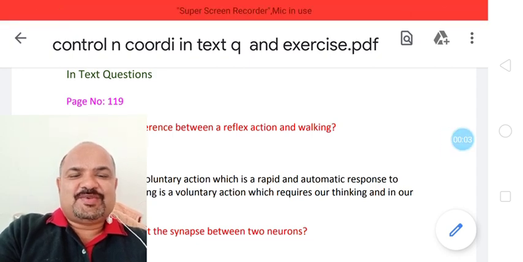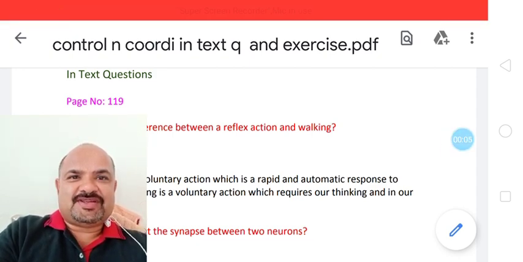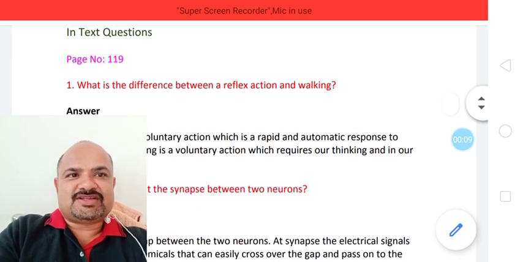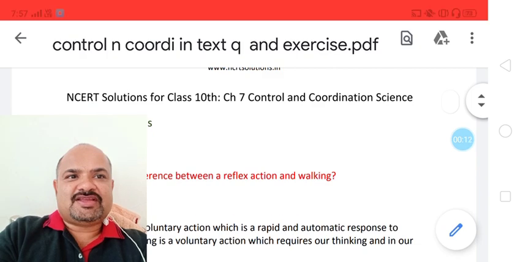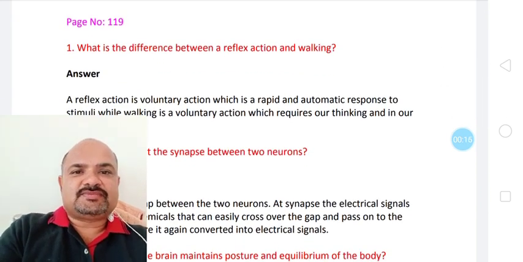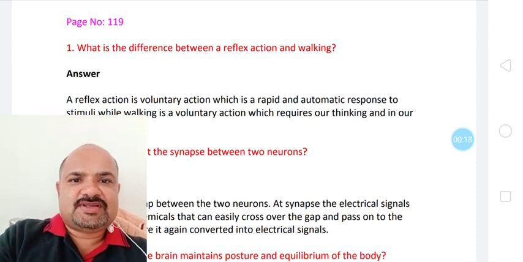Hello, dear students. Once again, I am here with our exercise, control and coordination, in-text questions and exercises. So far, we have completed the life processes and control and coordination chapters.